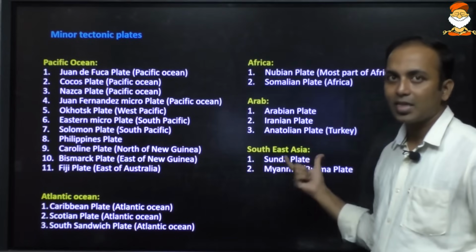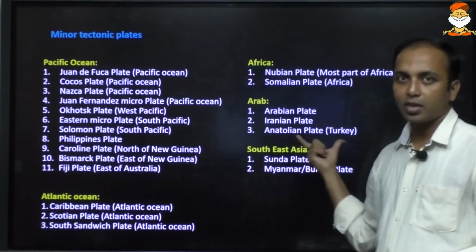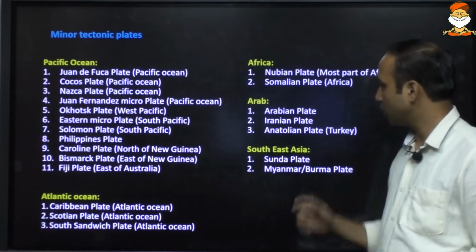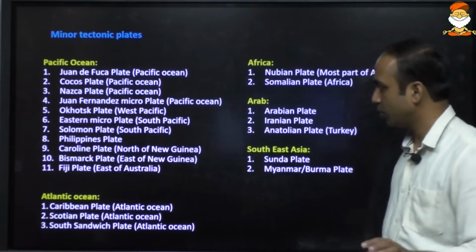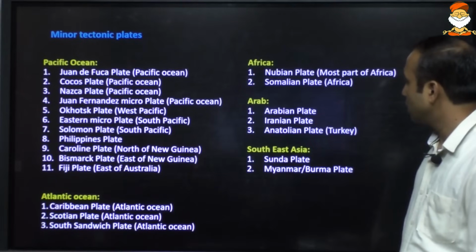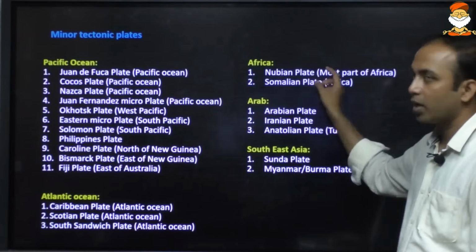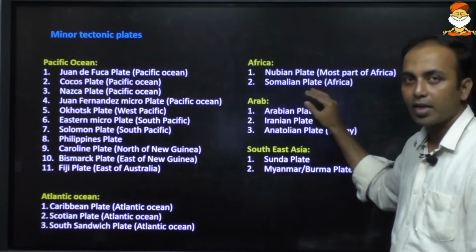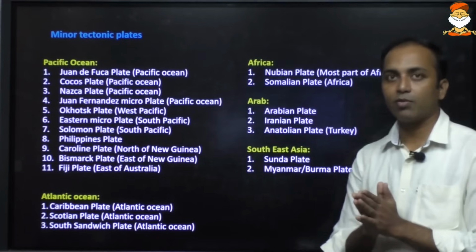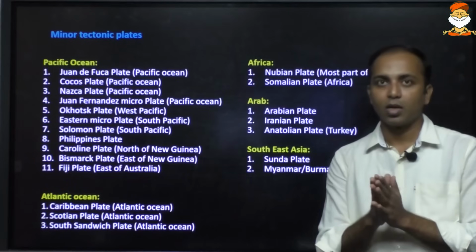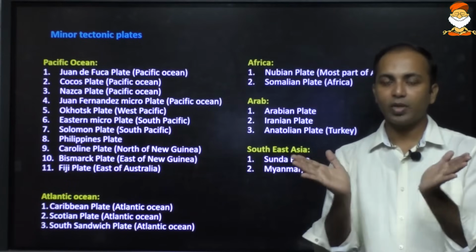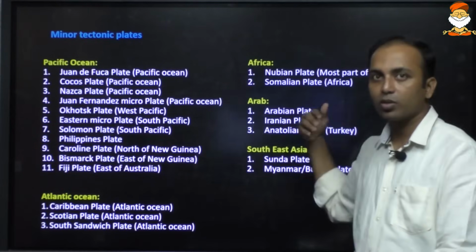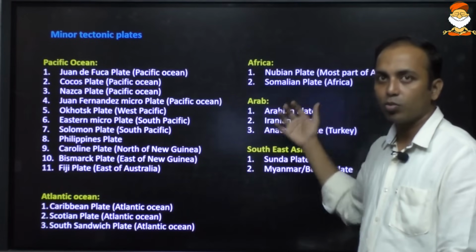Recently they had asked a question on the Anatolian plate. Turkey is basically located on this Anatolian plate. So the Nubian plate and Somalian plate are very much in the news, because you must have heard that Africa is splitting apart. The Great African Rift Valley, from where Africa is splitting apart, is basically the Somalian plate cutting out from the Nubian plate.